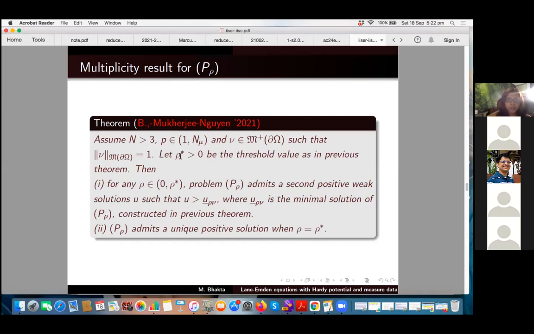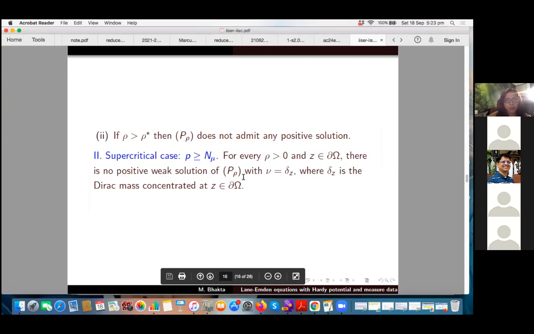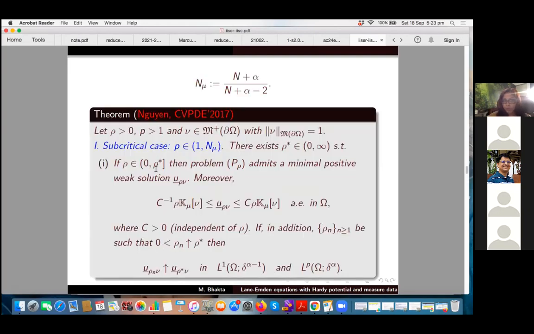The first result that we have proved is that when rho is strictly less than rho star, the boundary value problem P rho admits a second positive weak solution U, such that U is strictly greater than the minimal solution. By definition of the minimal solution, U is greater than or equal to U bar rho nu, but what we have is that U is strictly greater than U bar rho nu, which is the minimal solution. And when rho equals rho star, we prove that the minimal solution is unique. They have already obtained a solution in the case rho equal to rho star. We have proved that that solution is unique when rho equals rho star.